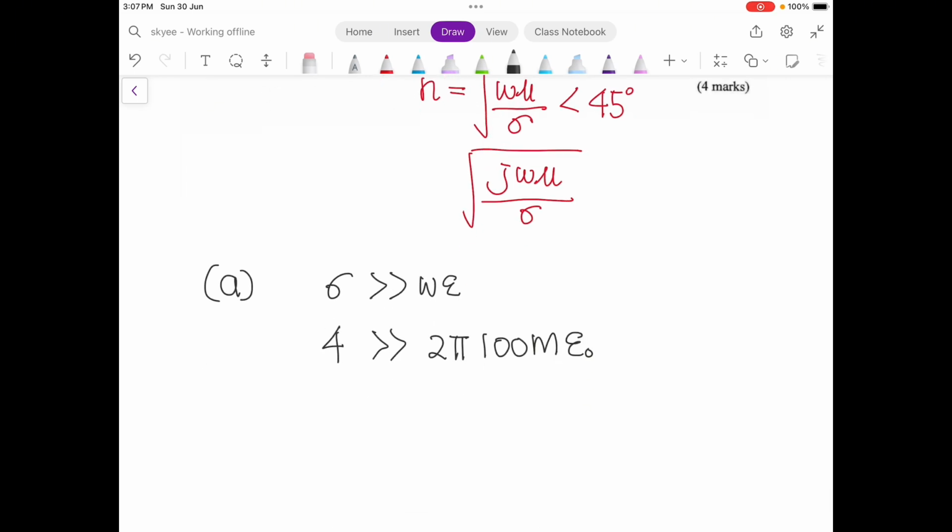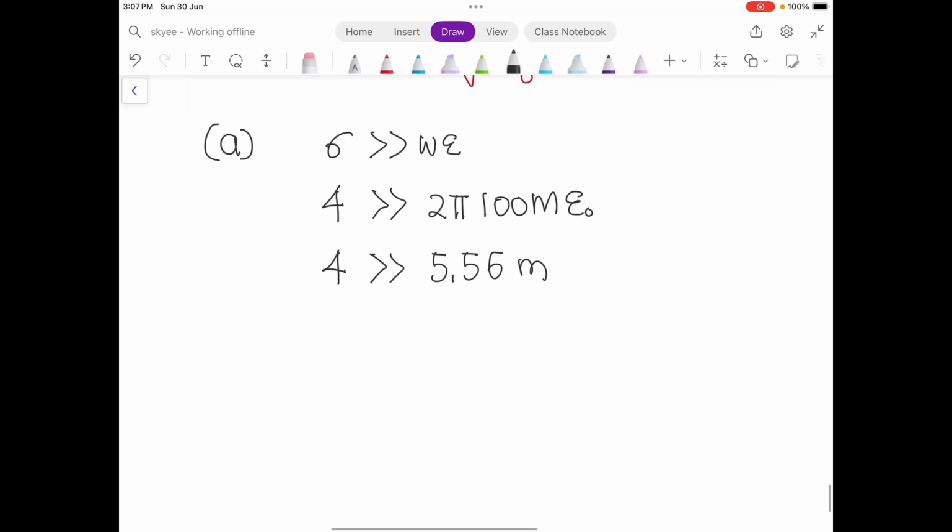So you calculate 2 pi multiplied by 100 mega, multiplied by epsilon naught. This is 5.56 milli. Of course the 4 is greater than this 5.56 milli. So the seawater is a good conductor.